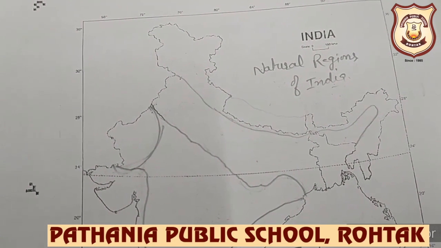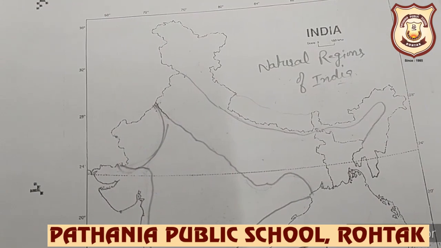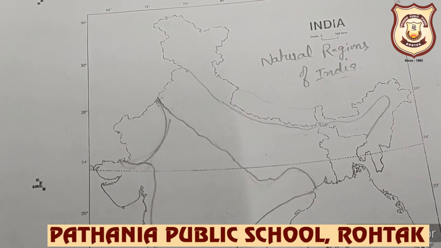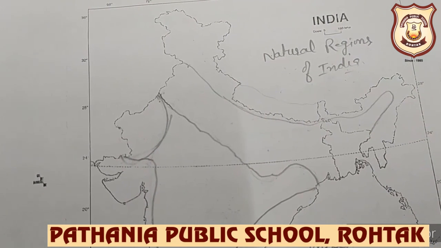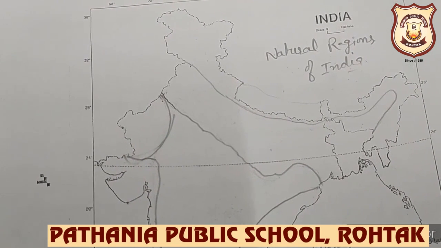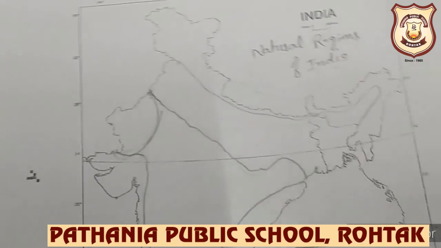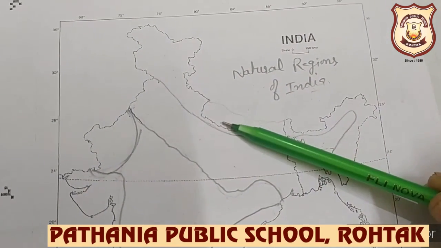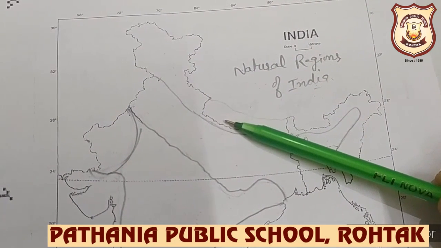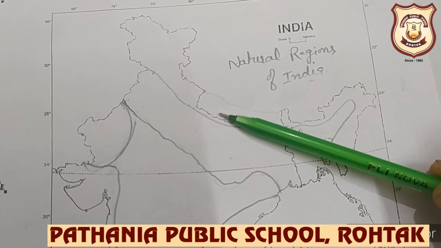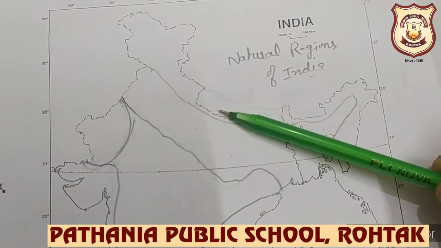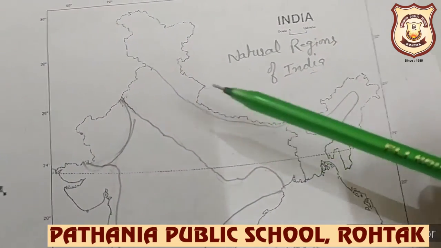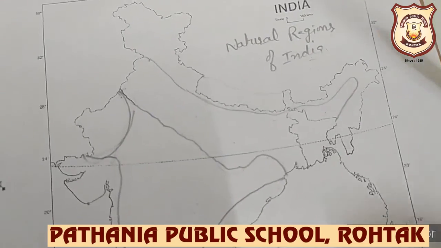At first Himalayas. You know that the northern part of India is bordered by northern mountains, the great mountains in the northern and northeastern part of our country. These are snow-capped. Next to the northern mountains, northern plains. The Great Plains of northern India lie to the south of the Himalayas, bounded in the north by the mountains and in the south by the Plateau. It is a very fertile area. So you have to draw the line for northern plains.